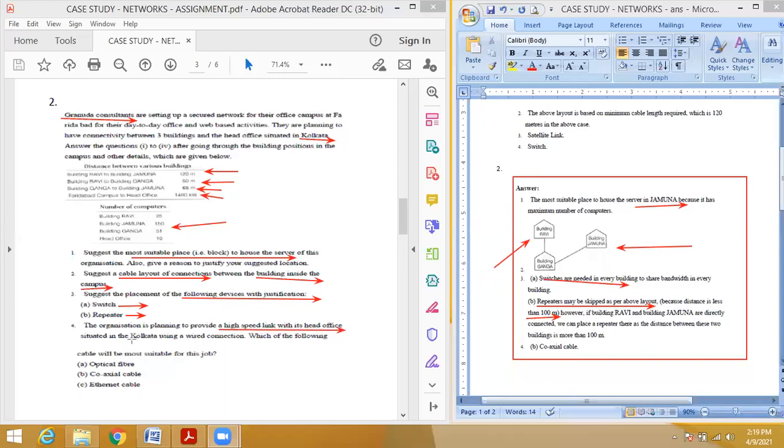Okay, so then see the fourth question: the high speed link with its head office situated in Kolkata using a wired connection. Okay, so here the answer given is wrong. The exact answer is optical fiber. Okay, wired connection means the best wired connection is optical fiber. That I have given in that material, on the first page of this material. Okay, everyone understood, students?